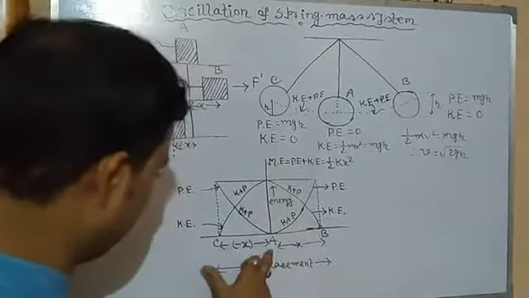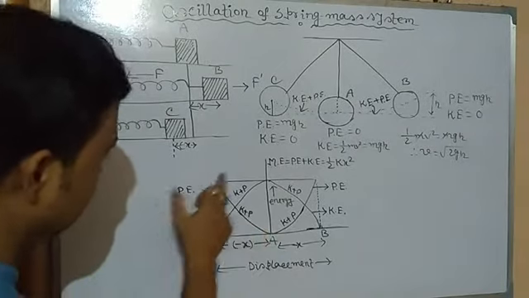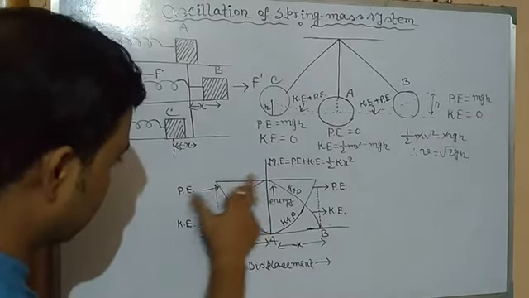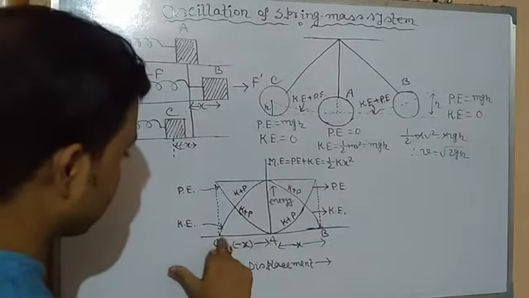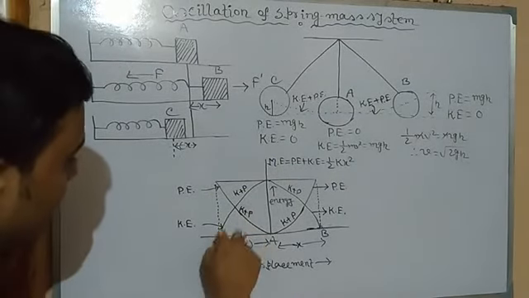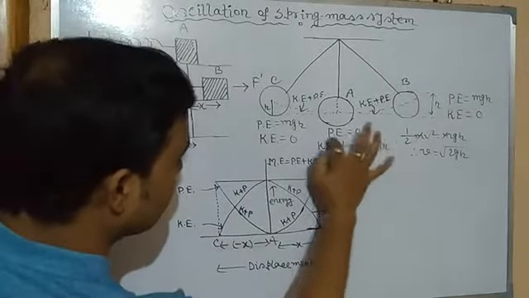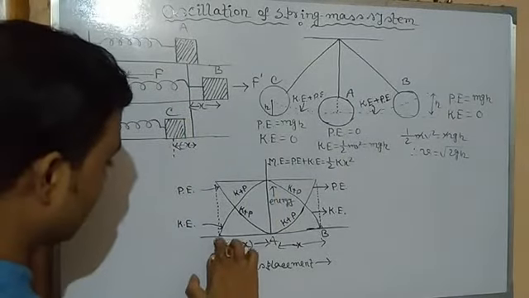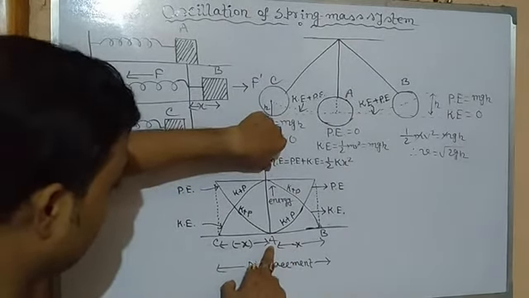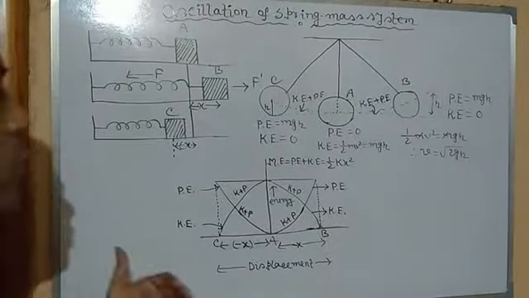Again from A to C, what happened? If we take the graph, potential energy is increasing, kinetic energy is decreasing, and at point C it is 0. Potential energy is maximum. Again from C to A, kinetic energy will increase and potential energy will decrease. At the equilibrium position, kinetic energy is maximum and potential energy is 0. You can see it matches the graph. Again from A to B, so this process will repeat.